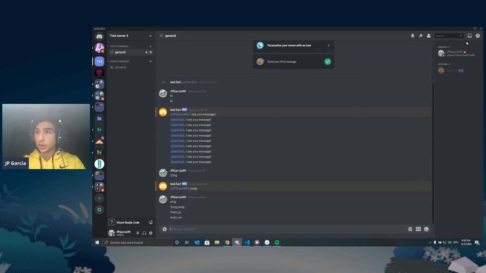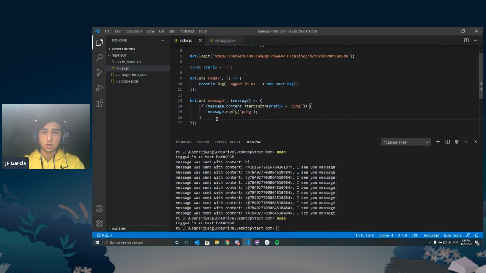I'll give you a couple minutes to work on this challenge. Again, the hint is to look at the JavaScript string documentation for ways to maybe split the string and get different parts of it. Think about how the command itself is being structured. It's a command, then a space, then the parameter that I want to use. Just use Google, and let's see if you can get this done. If you do, send it to Discord. I want to see what you guys create.